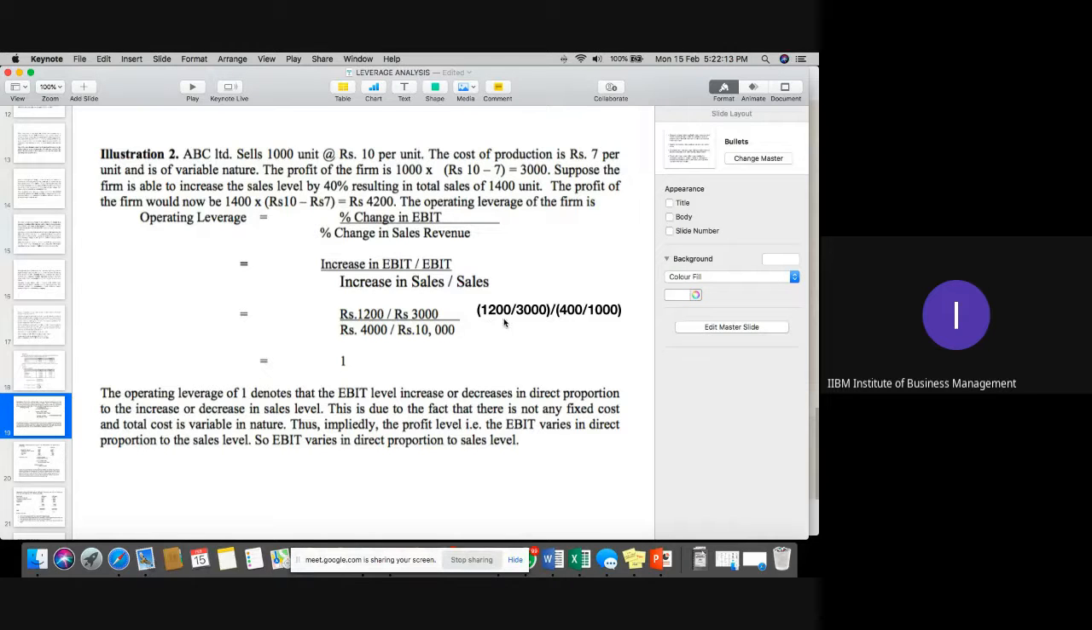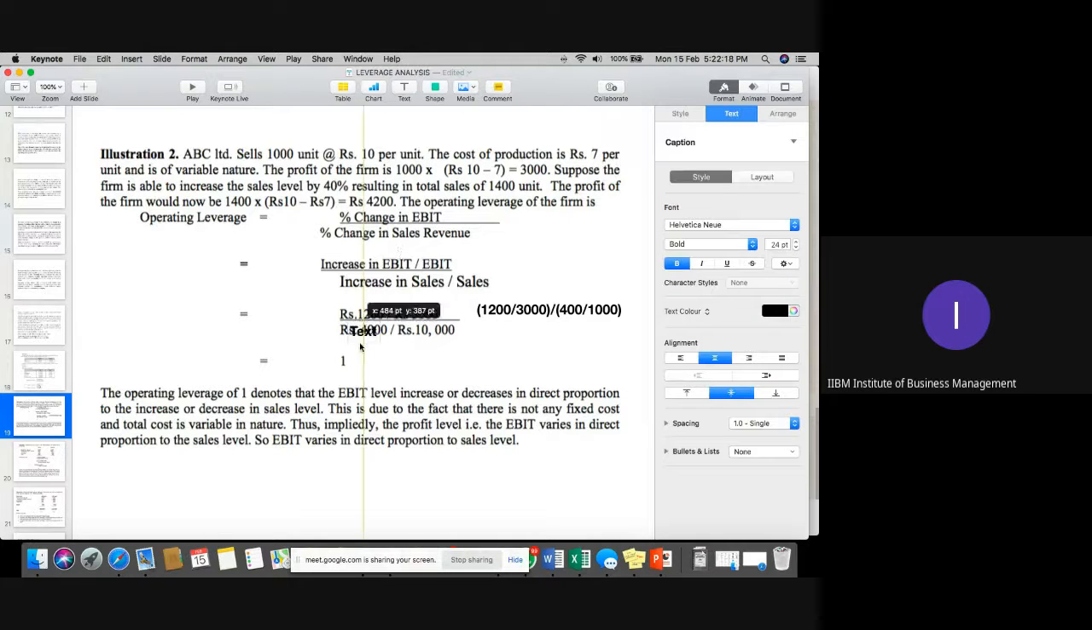Increase in sales, or you could say change, because whenever we talk about percentage change formula, always remember the formula for percentage change for any calculation: final value minus initial value upon initial value. Always remember this formula, and that's the formula we applied actually. Final is, like in the case of EBIT, 4,200 minus 3,000. So that is your 1,200 upon initial, which is 3,000.